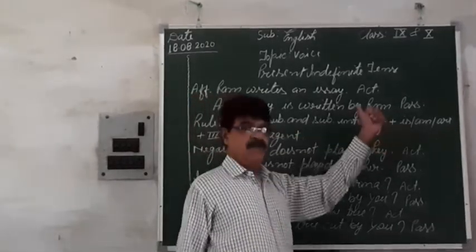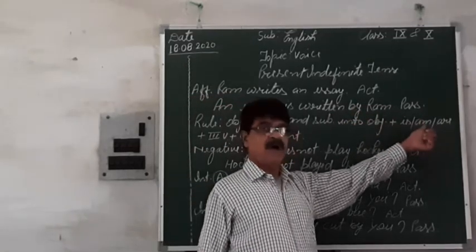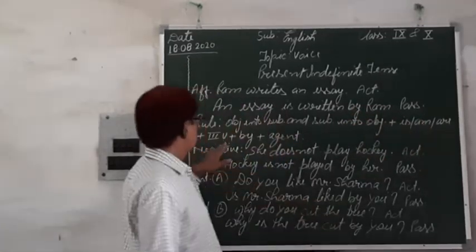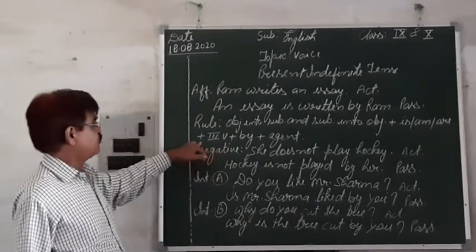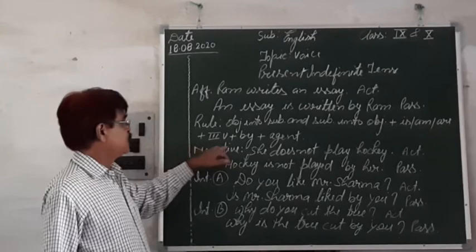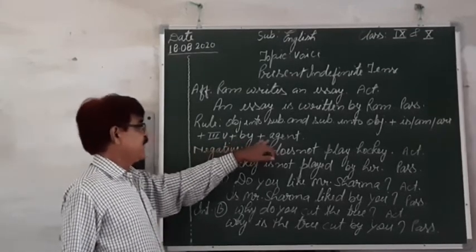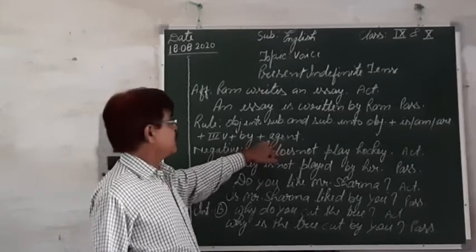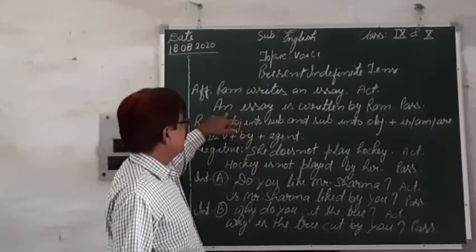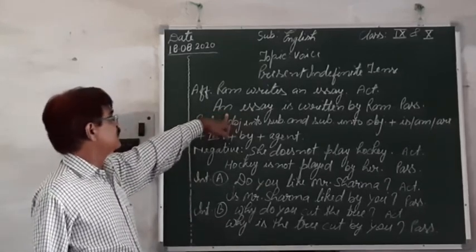Then helping verb is, am, are. Then third form of the verb, then by, and then agent or the new object. You can see the same system in this sentence.